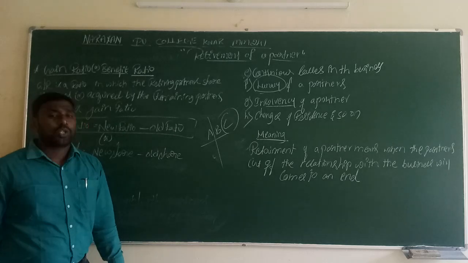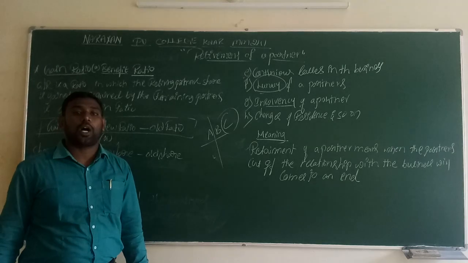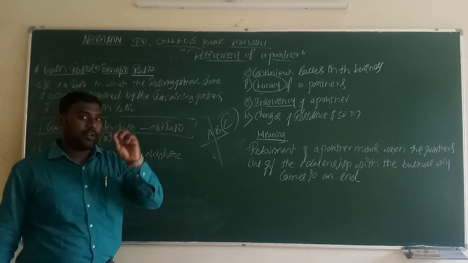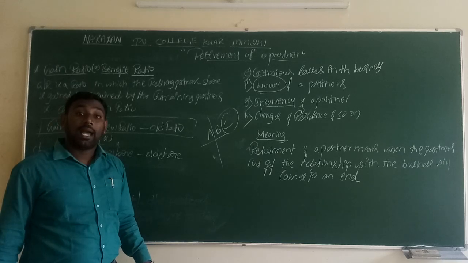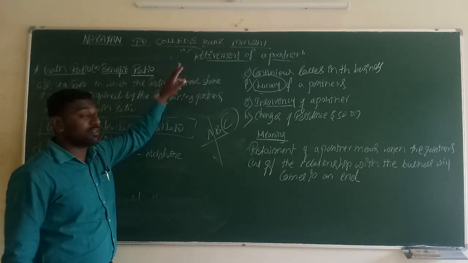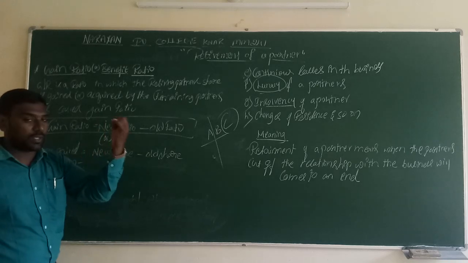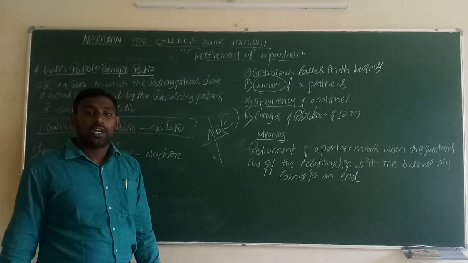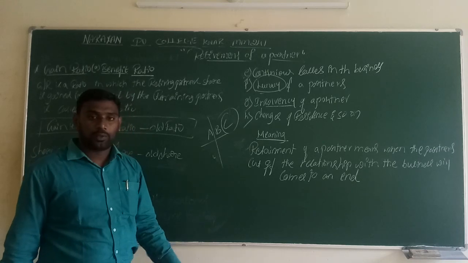In the admission also, 3 questions will be there: a 1 mark question, a 2 marks question, and a 6 marks question, which is optional. Whether they will ask the 6 marks question from the chapter admission of a partner, the 12 marks question will definitely be asked in the retirement of the partner. Suppose they ask the 12 marks question in admission of a partner, then the 6 marks question will be asked under the heading of this chapter, that is retirement of a partner. They will ask you to calculate the gain ratio or the new profit sharing ratio. So this comes to the 6 marks topic.